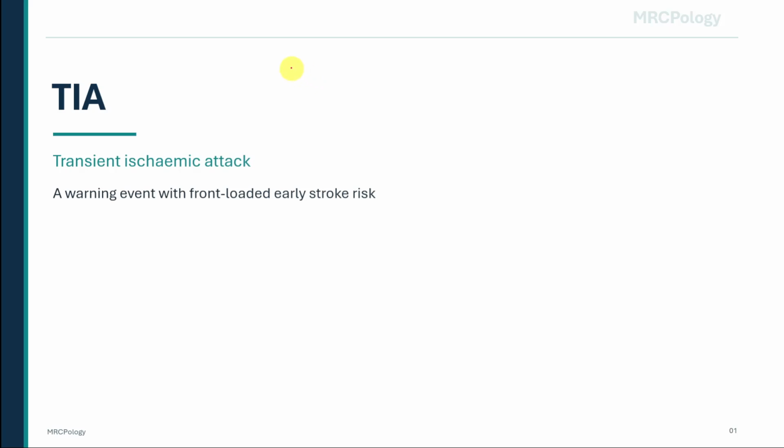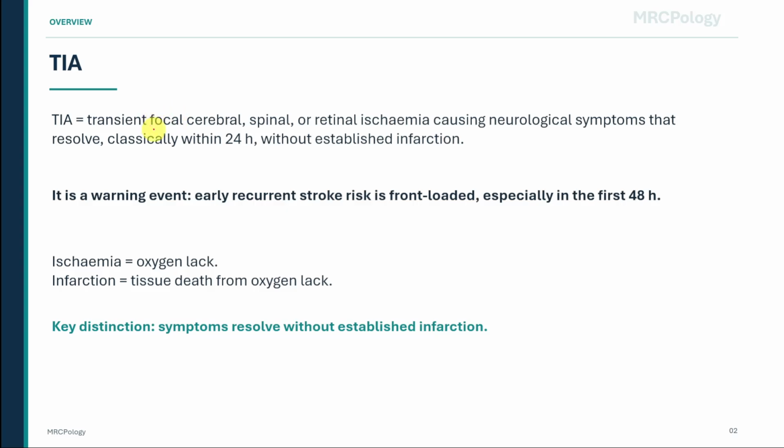Imagine a patient comes to the emergency department after a sudden episode of right arm weakness and slurred speech. By the time you see them, the symptoms have completely resolved. The key question is this: was this a transient ischemic attack, a completed stroke, or a mimic such as migraine, seizure, hypoglycemia, or syncope?